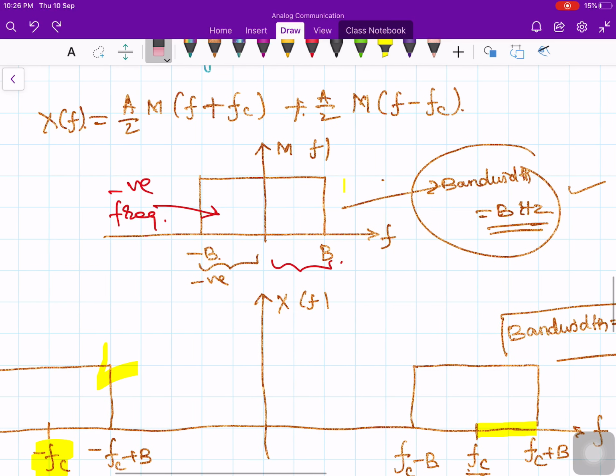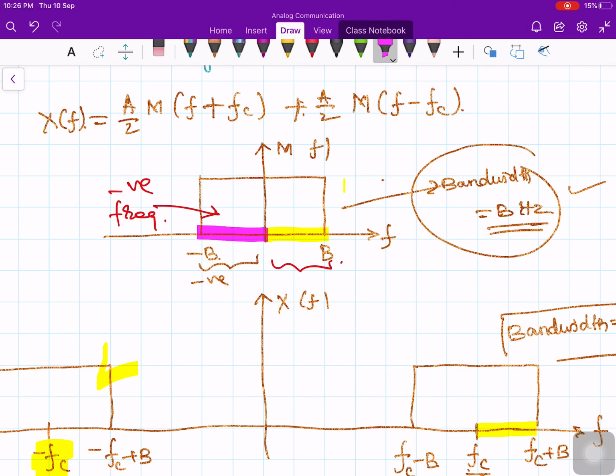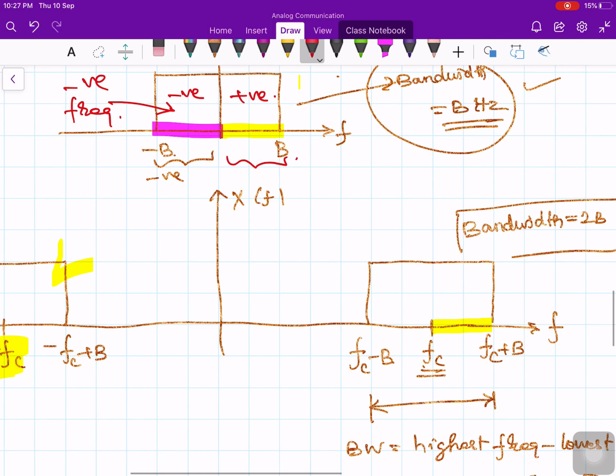Okay, no problem. If you look at the original message signal, this is the negative side and this one is the positive side. But if you look at the modulated signal, I have both positive as well as negative translated here. Both are appearing here.